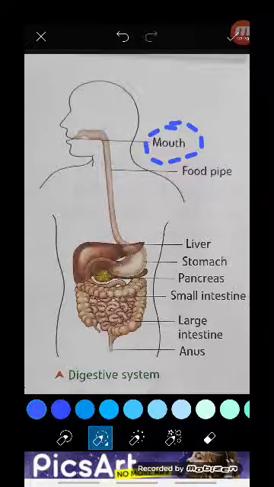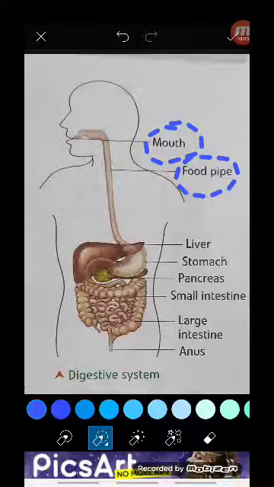And this saliva, which is present in the mouth, breaks the starch which is present in the food. Starch means something which is sweet. That sweet portion of the food is broken down and changed into soluble form, like a liquid, so that it becomes easier for us to digest the food. After that, the food is passed through the food pipe. It goes down through the food pipe and reaches our stomach.